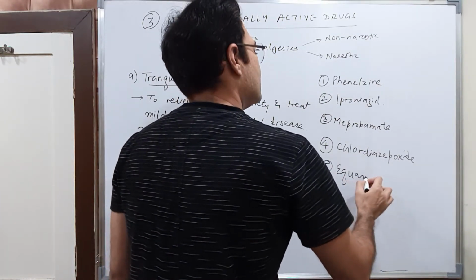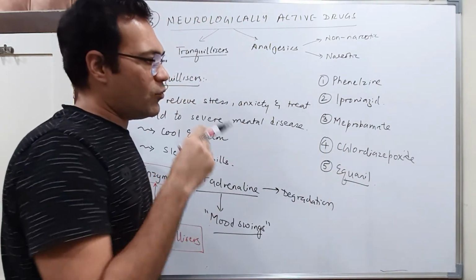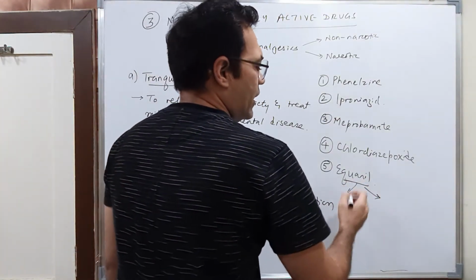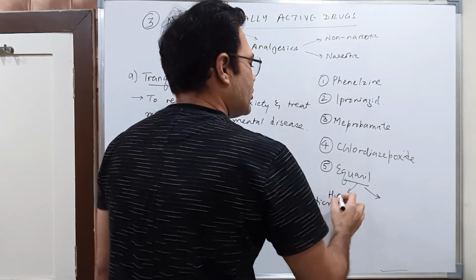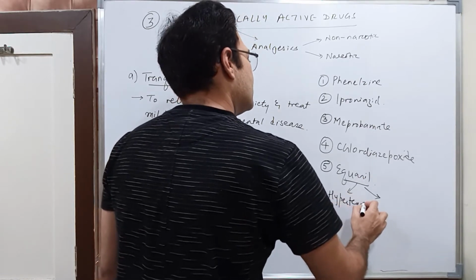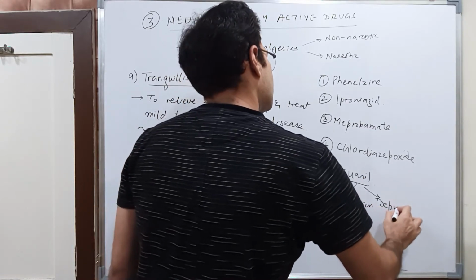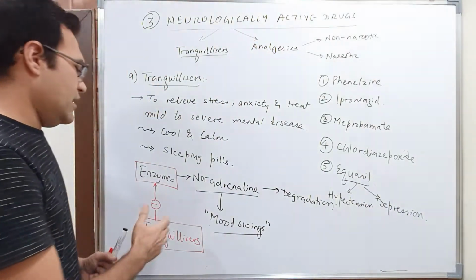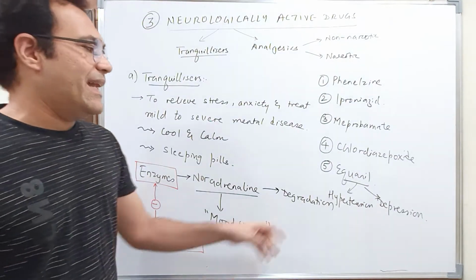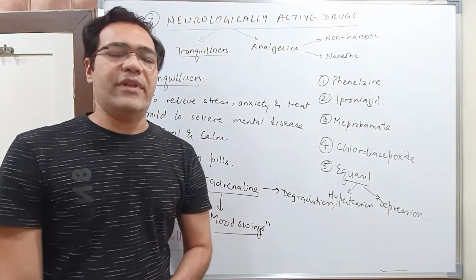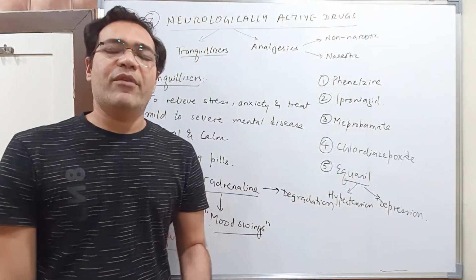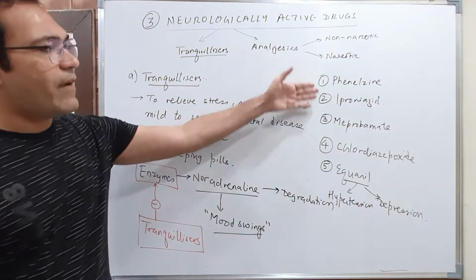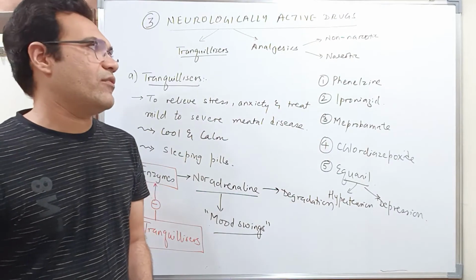Equanil. Equanil, children, is a very useful drug. Equanil can be used in two ways. It is used to treat hypertension and also depression. It treats depression, which is why it is in the category of tranquilizers. And second, it will also treat hypertension. What is hypertension? High blood pressure. It will treat high blood pressure also. So these are the 5 different examples of tranquilizers that I have given to you.